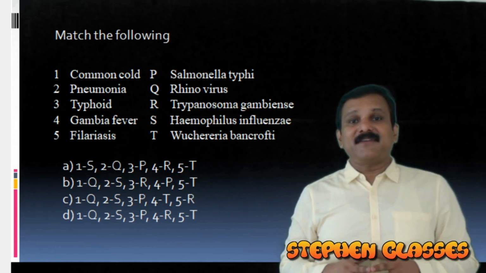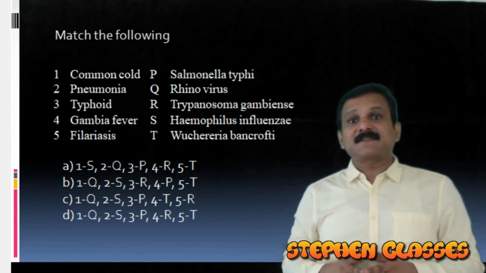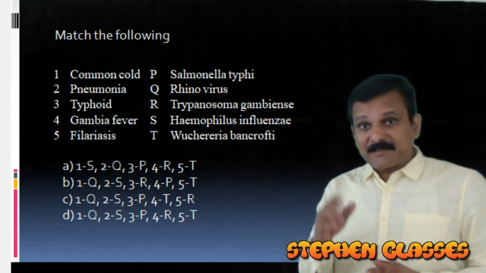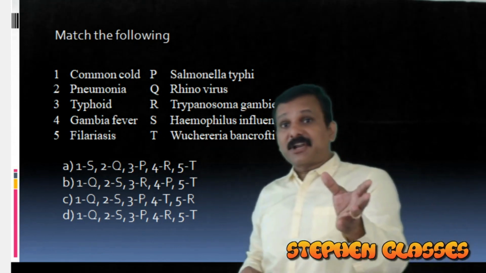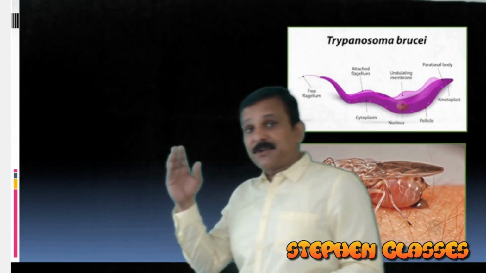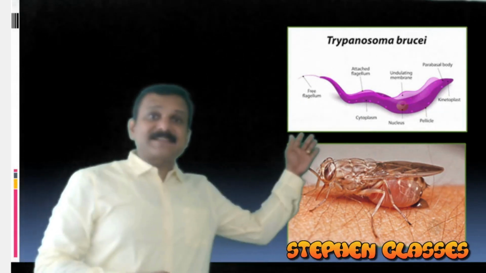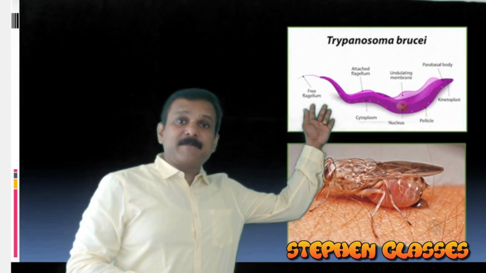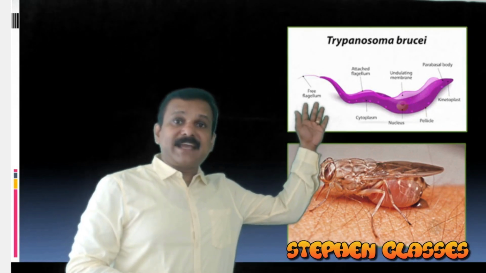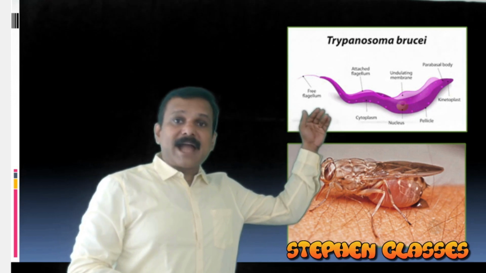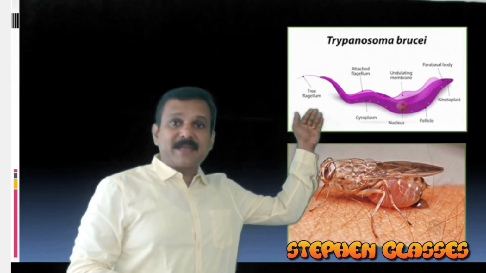Then Gambia fever, that is caused by Trypanosoma gambiense. Trypanosoma gambiense comes under the category of zooflagellates. As you know, among protozoans, zooflagellates, a typical example is Trypanosoma gambiense, or Trypanosoma brucei gambiense. It is actually causing the disease called Gambia fever or trypanosomiasis.